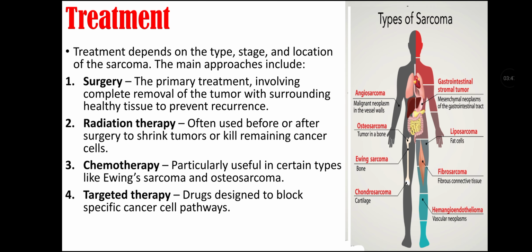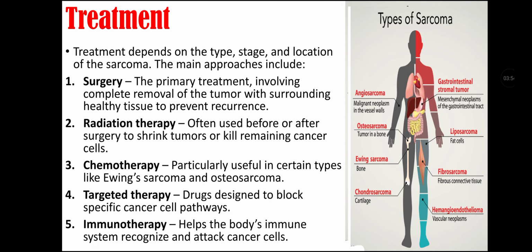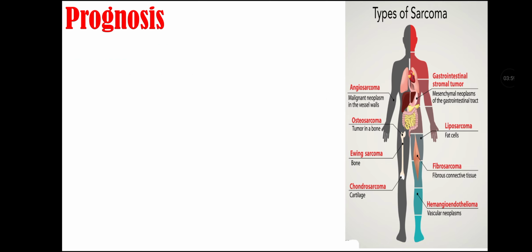Fourth is targeted therapy, that includes drugs that are designed to block specific cancer pathways. Fifth approach is immunotherapy, that helps the body's immune system recognize and attack cancer cells.